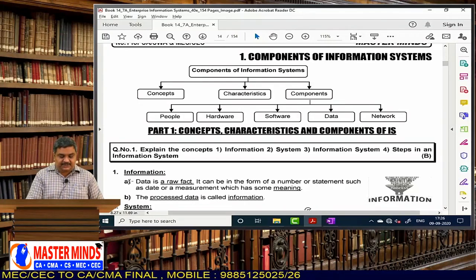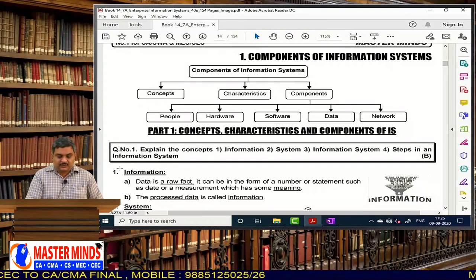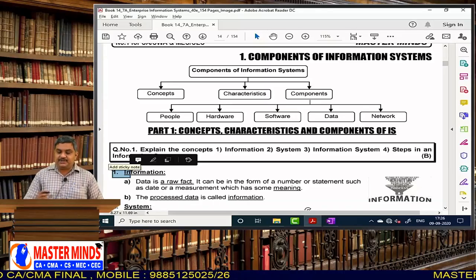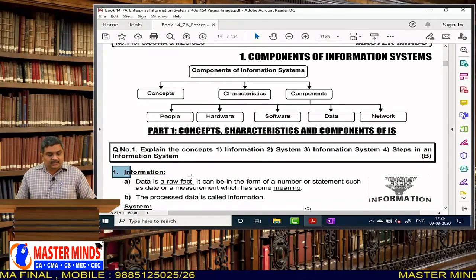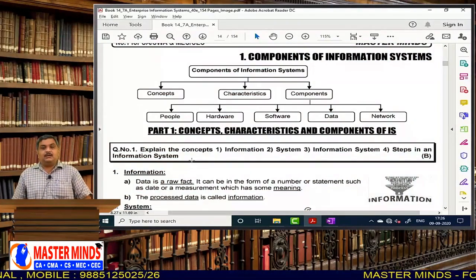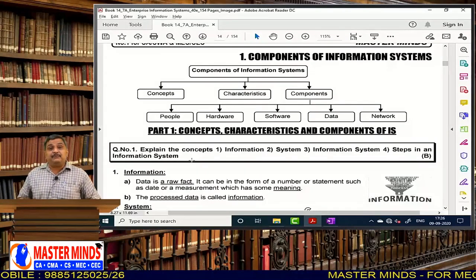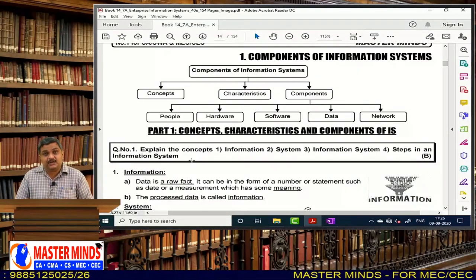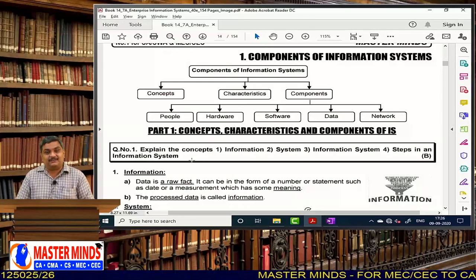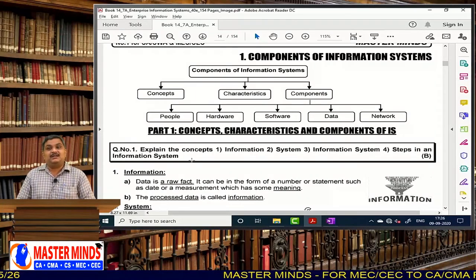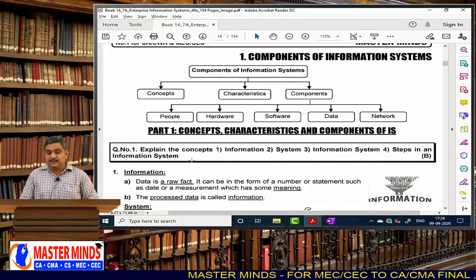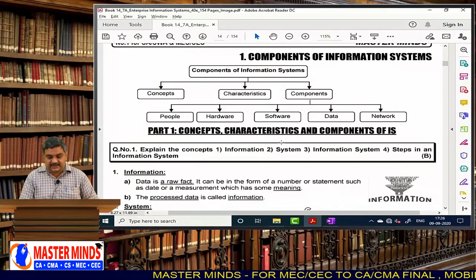First, what is information? Before knowing about information, you have to know what is data. That is the most important thing you have to understand.